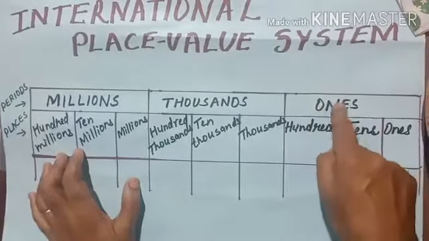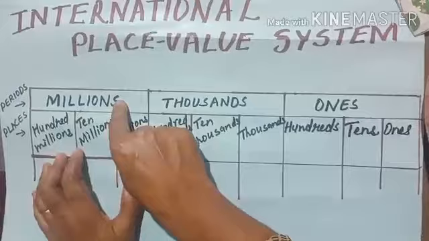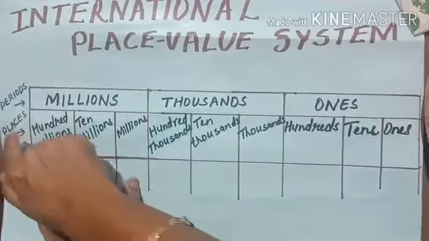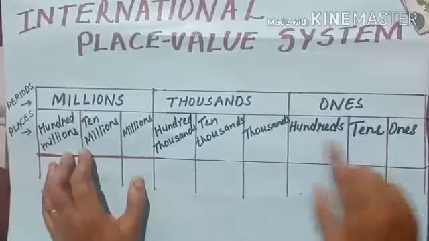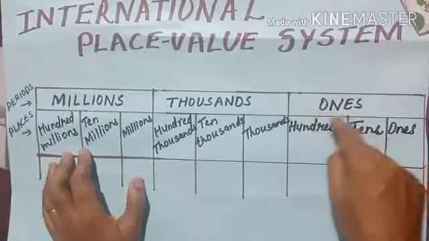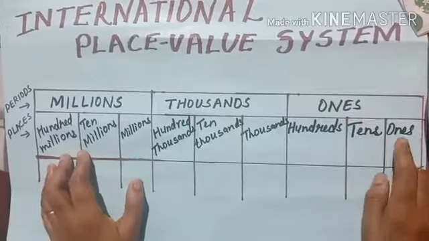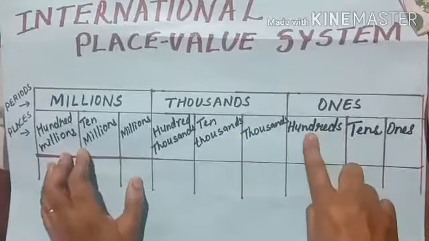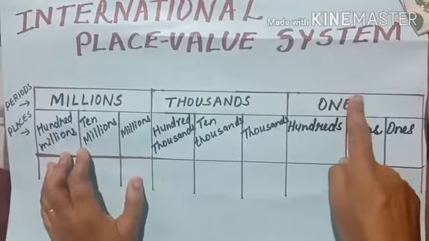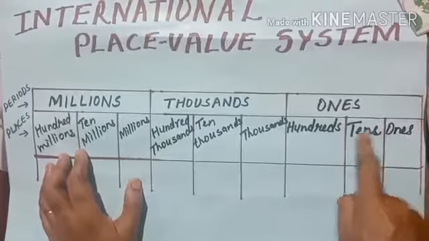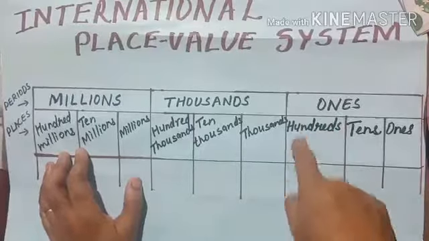Here it contains ones, thousands, millions. Okay, clear? Now places. The ones period contains the places ones, tens and hundreds.